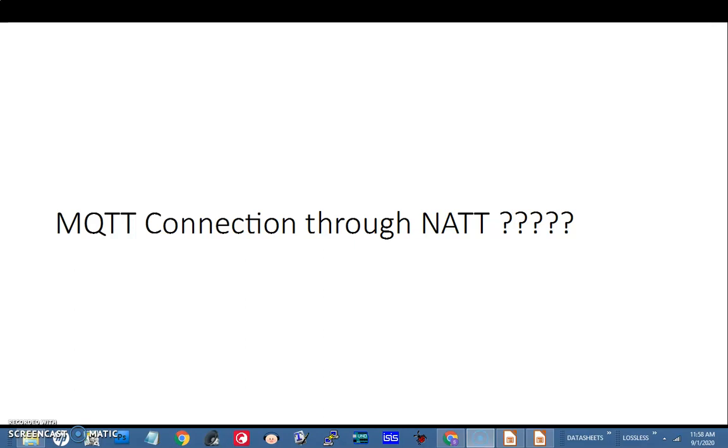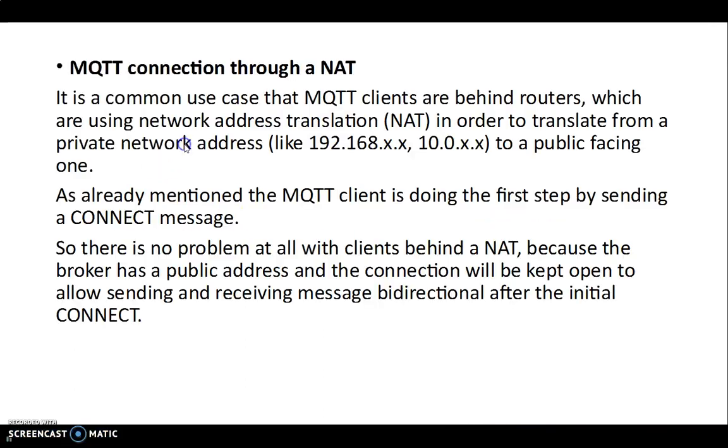So is it possible for the Node MCU to interact to the broker across NAT? That is the question. The answer is yes, because the translation mapping is to the public IP of the broker. So the broker can communicate across the NAT to the Node MCU board.